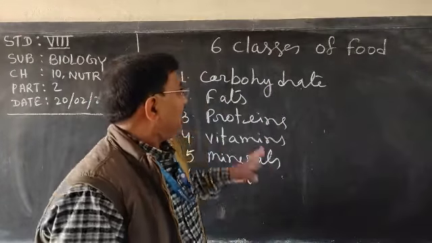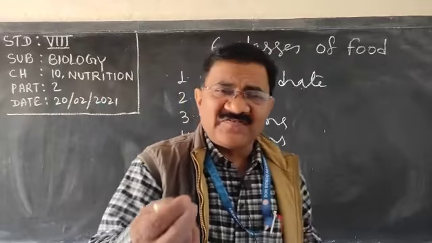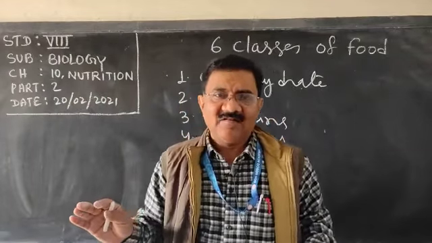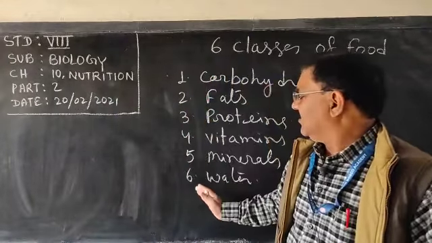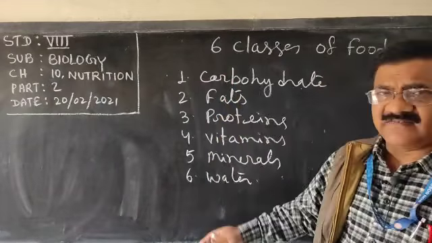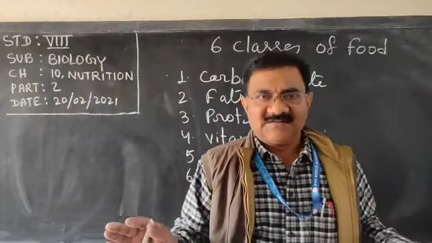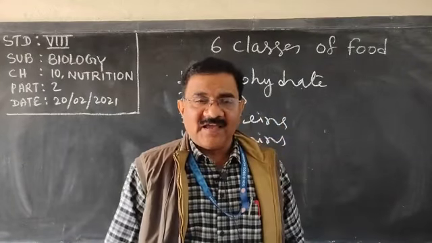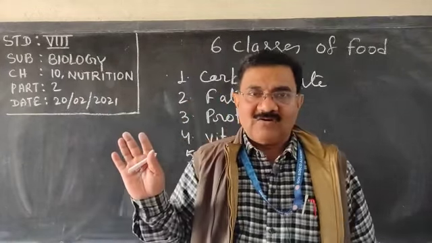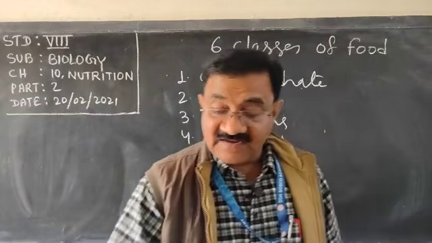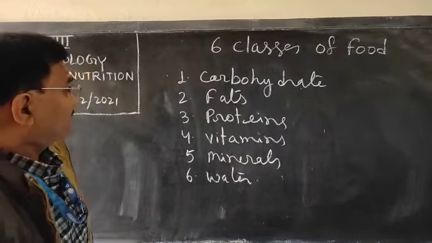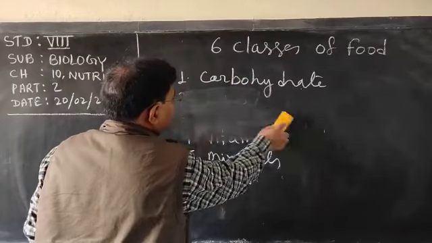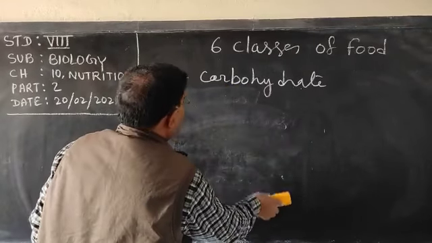So 6 classes of food means the nutrients which we take have only 6 necessary things, and the others are waste products. These are absorbed by the body and the rest are thrown out. That part is clear, so let us start our discussion with the carbohydrates.